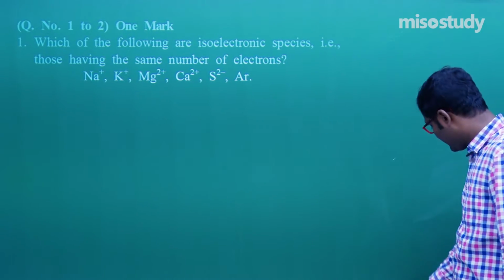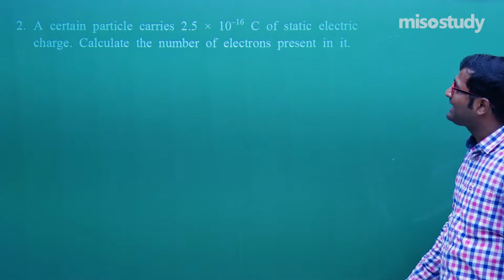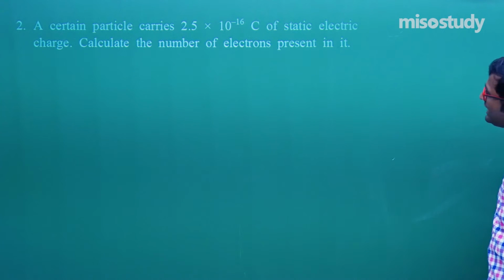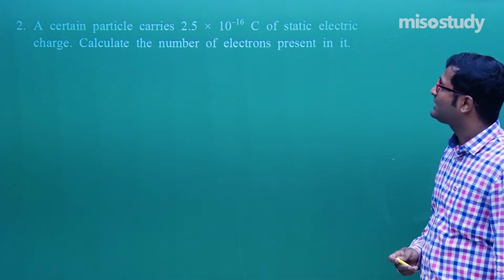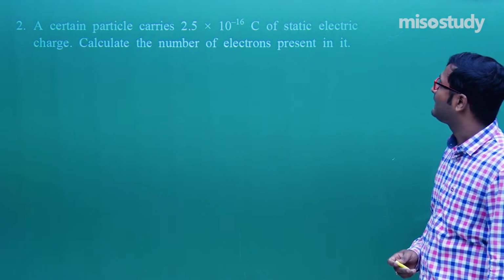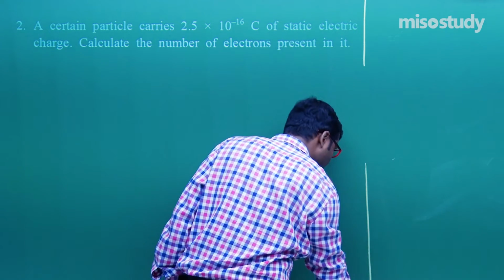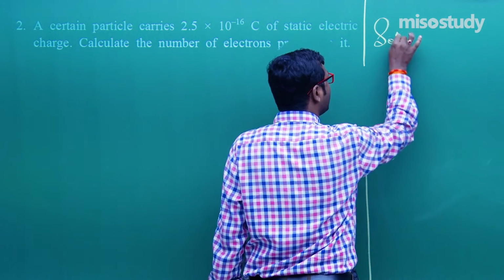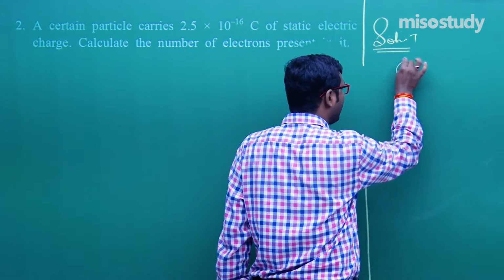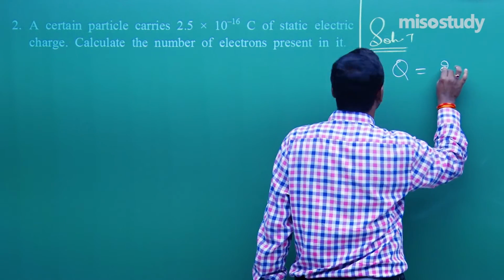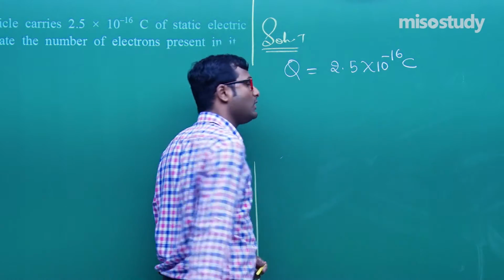What is the next question? Look at question number 2. A certain particle carries 2.5 into 10 to the power minus 16 coulomb of static electric charge. Calculate the number of electrons in it. It's very simple. How to solve this question? Look at the solution. First of all, write down the data. Q is equal to 2.5 into 10 to the power minus 16 coulomb.